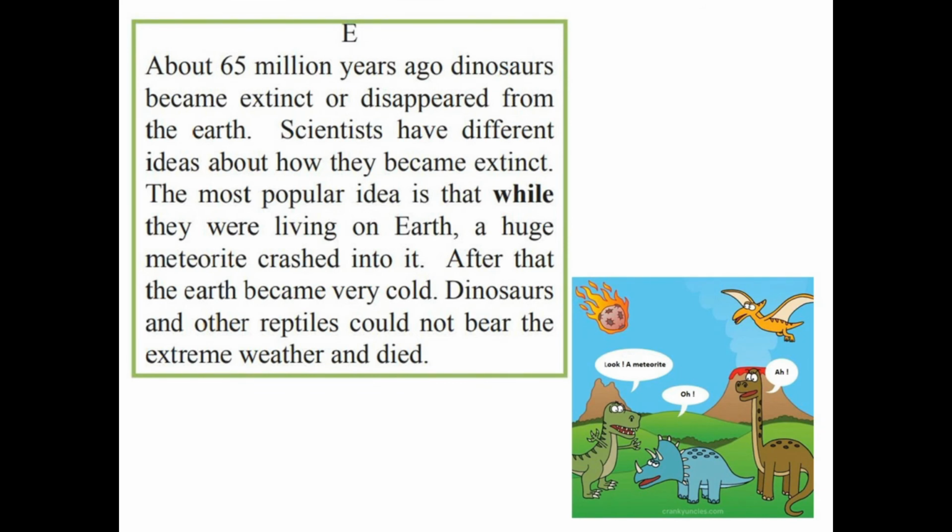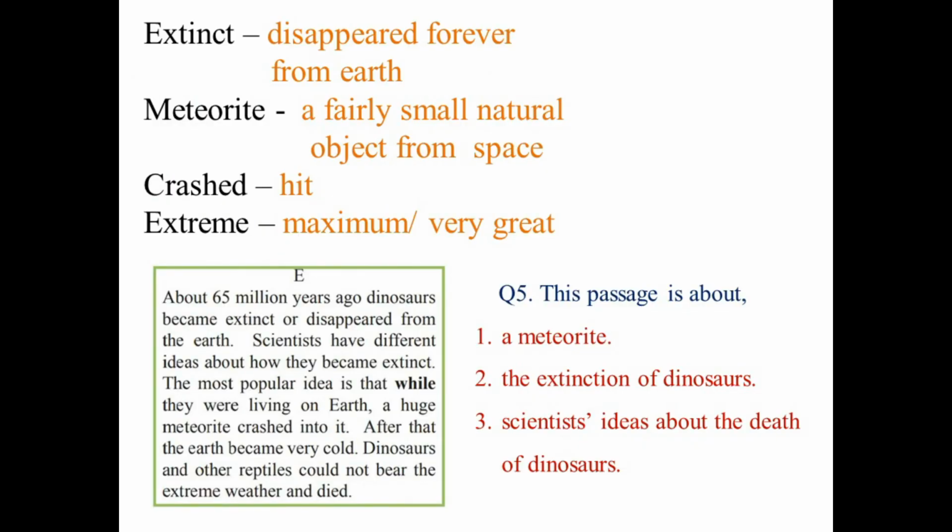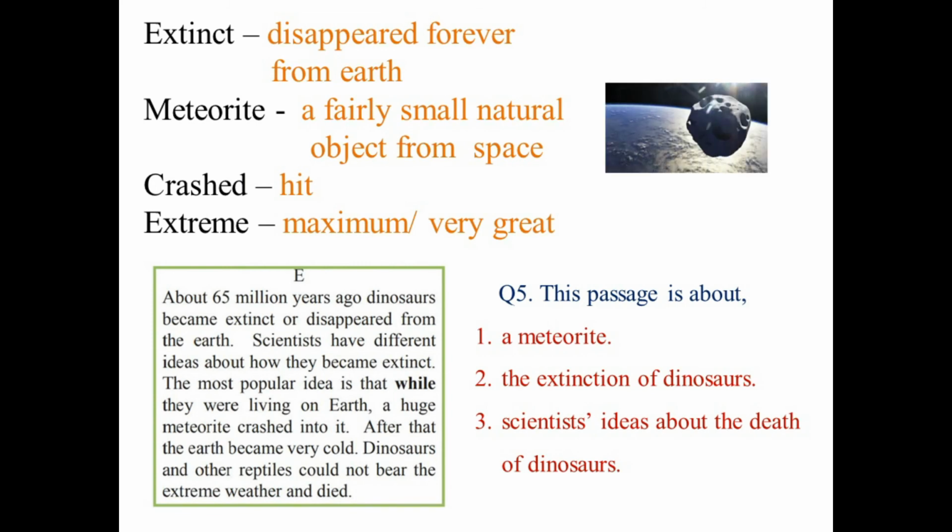In this passage also, you find some new words. Let's find out their meanings. Extinct, disappeared forever from Earth. Meteorite, a fairly small natural object from space. Here is a picture of a meteorite. Crashed, hit. Extreme, maximum, or very great. Let's find out the general idea of passage E.